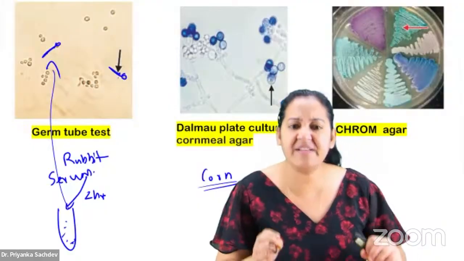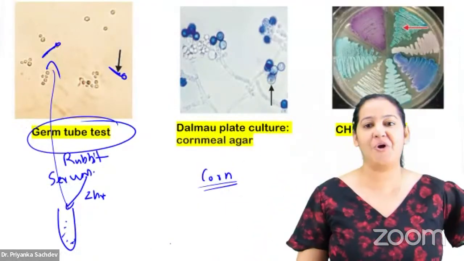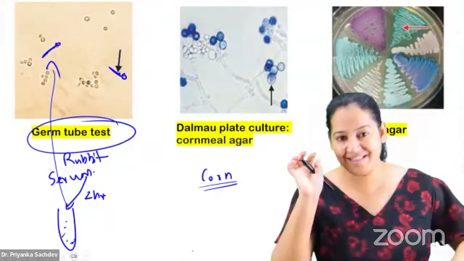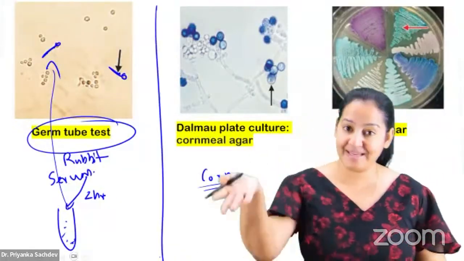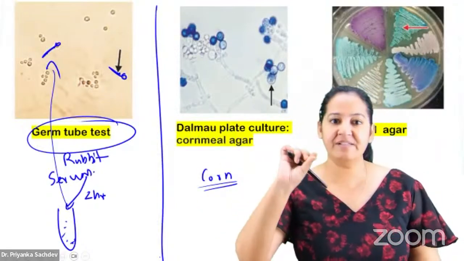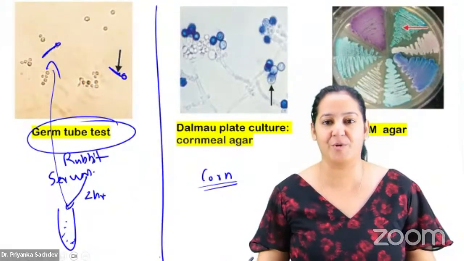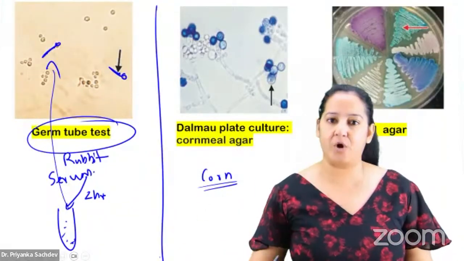You will see the germ tube. If it is any other Candida, no germ tube. It is known as the germ tube test, also known as Reynolds-Braude phenomenon. Take the specimen, mix it with the rabbit serum, incubate it for 2 hours, and see. If albicans is there, it will form the germ tube. Other Candida will not make the germ tube.